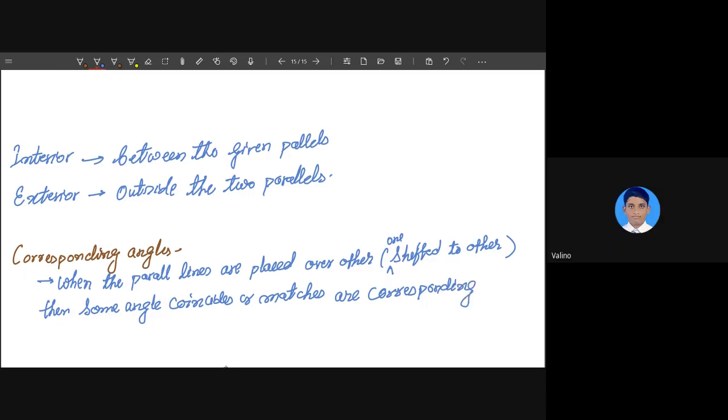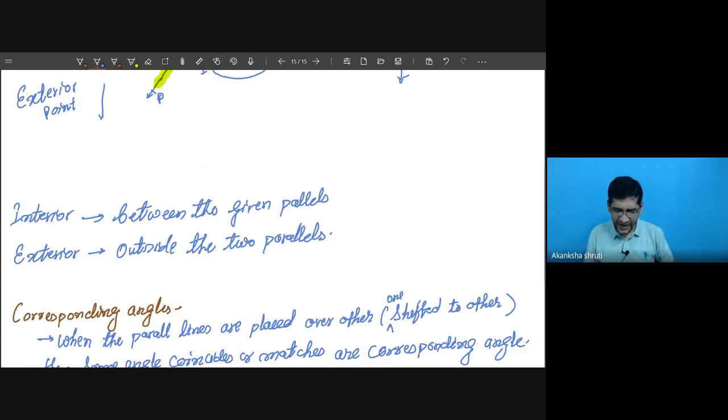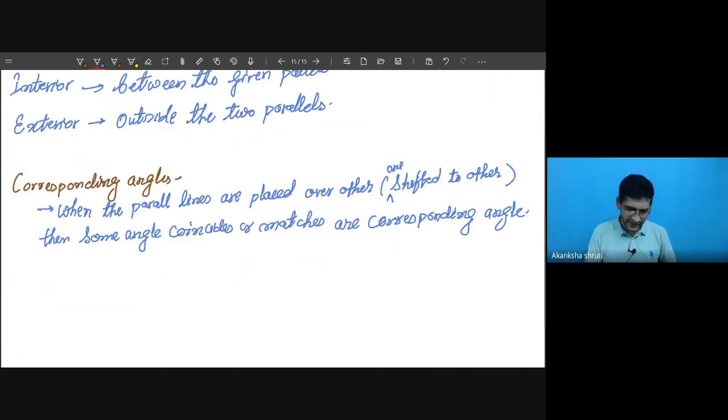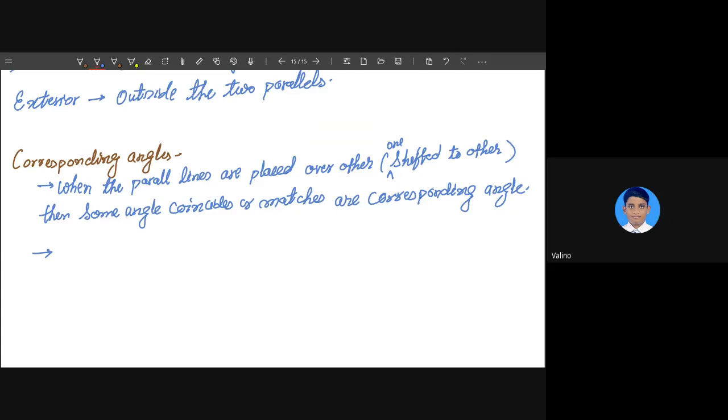Yes, sir. So that's why I had drawn it. If I shift AB over CD, then we will see angle 1 will hide angle 5. So what are the corresponding angles in this case? 1 and 5, 4 and 8.